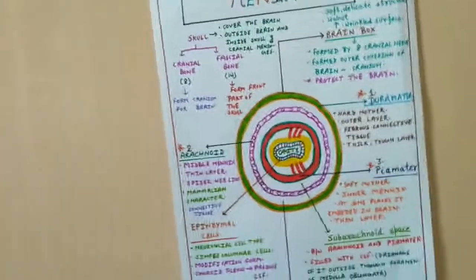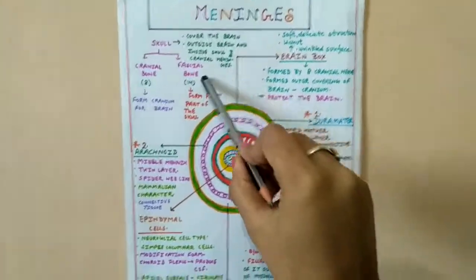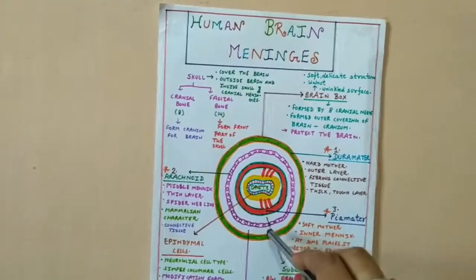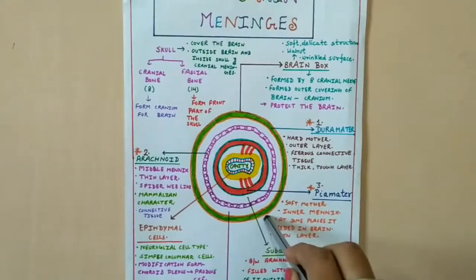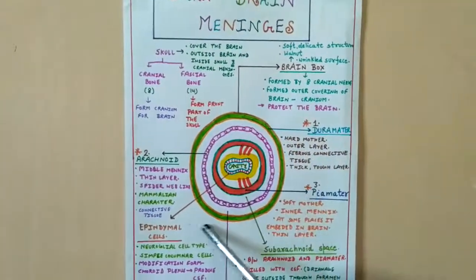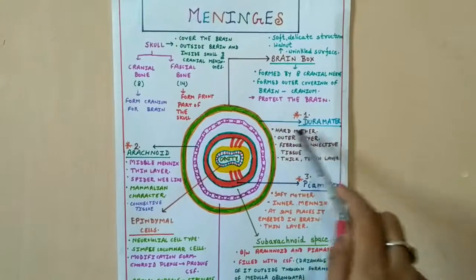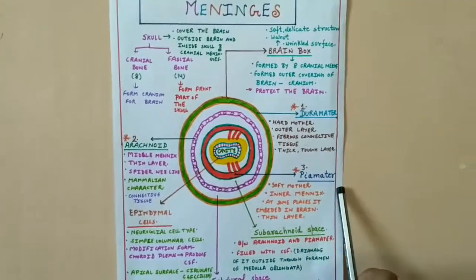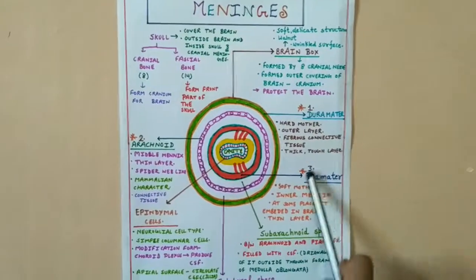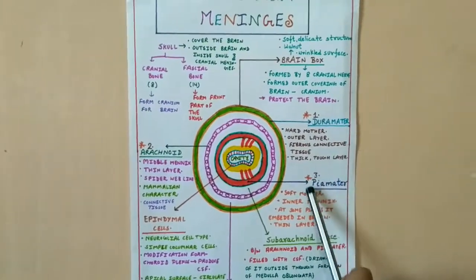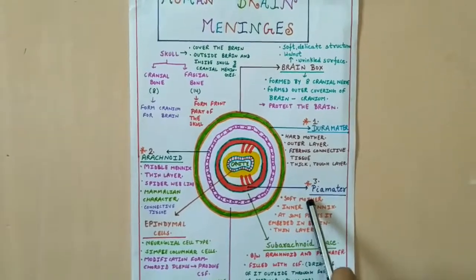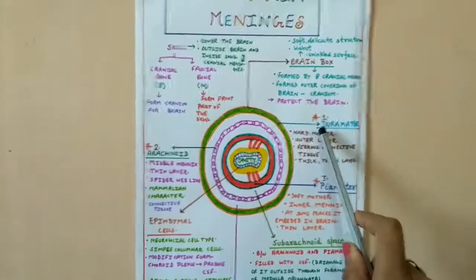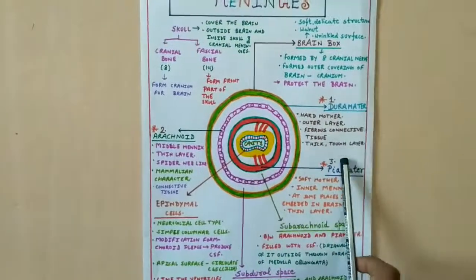So friends, from this diagram we conclude that the human brain is a very important structure and a very delicate, soft structure, and it is necessary to protect it. That's why a brain box is present around the human brain, and inside the brain box 3 very important meninges are present: Duramater, Arachnoid and Piamater. Piamater is a primitive meninx, which is the only layer present around the brain of Pisces. That's why it is a primitive layer. So these are 3 meninges: Duramater, Arachnoid and Piamater.